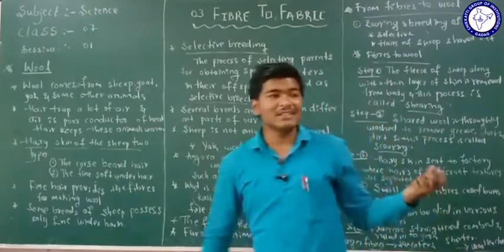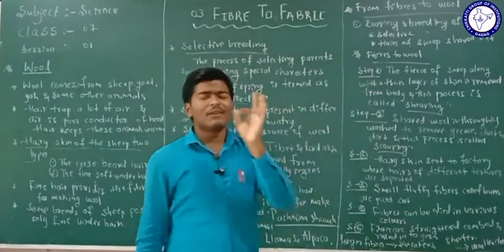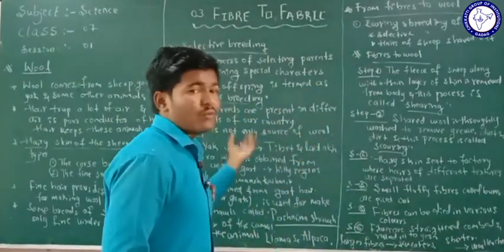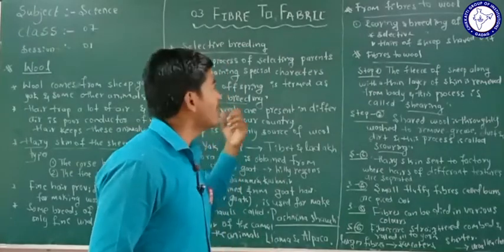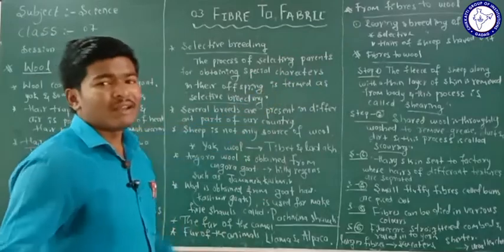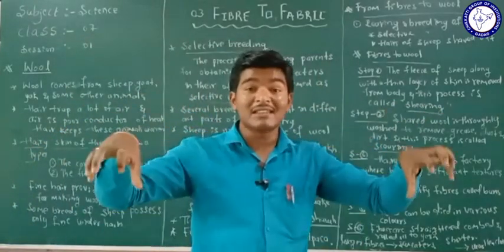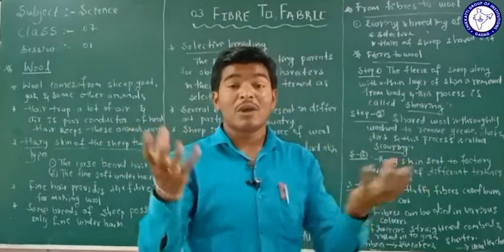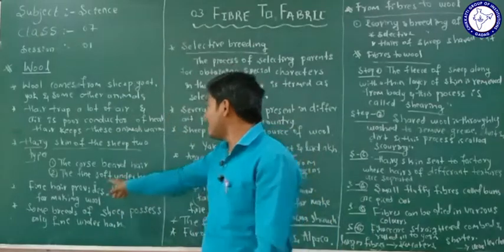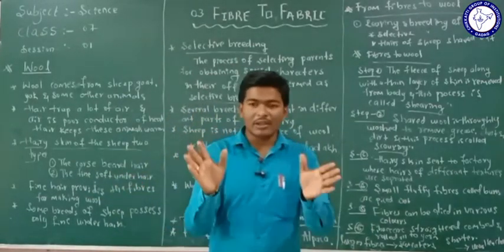First, the first step is rearing and breeding of the sheep. It is the most important part in the production of wool from the fibers. You have to remember, the first step is rearing and breeding of the sheep. In the first step, we select the sheep, so that we rear the sheep which produce more soft, fine under hairs. Is it clear?